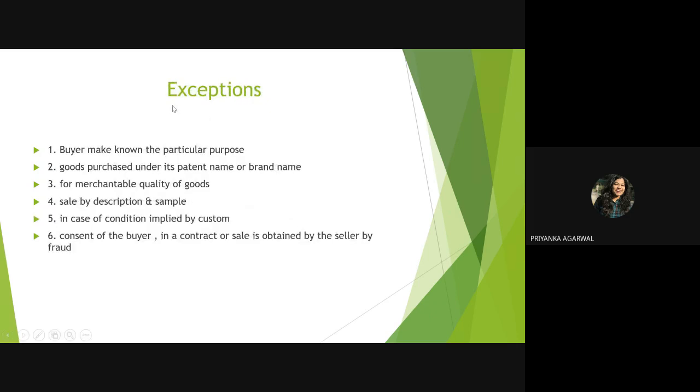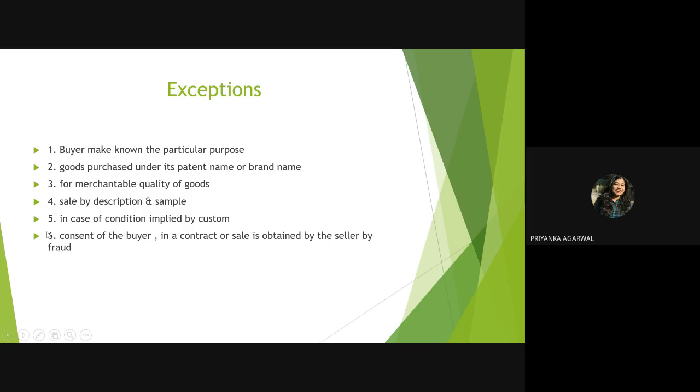Okay, so what are the exceptions which have been provided? Buyer makes known the particular purpose, good purchased under its patent name or brand name, merchantable quality of goods, sale by description and sample, in case of condition implied by custom. And the last point is where the consent of the buyer in a contract of sale is obtained by the seller by fraud.